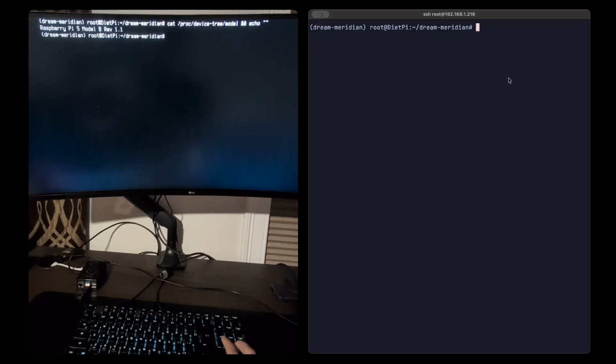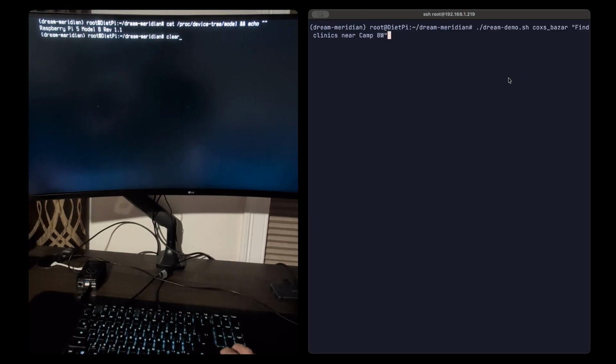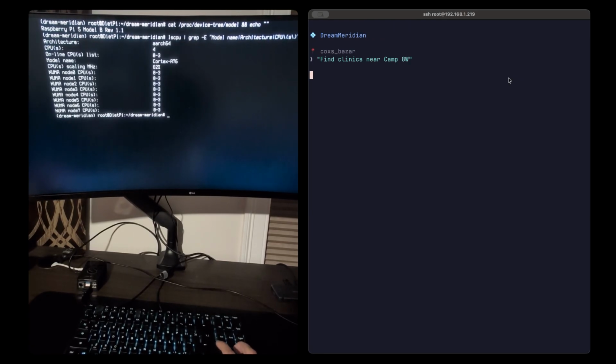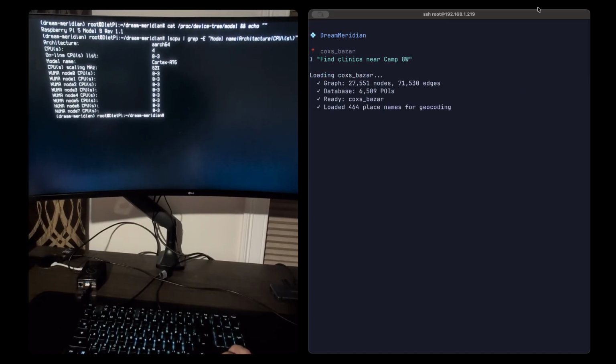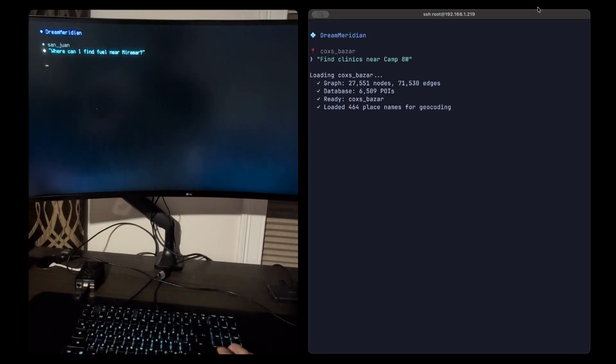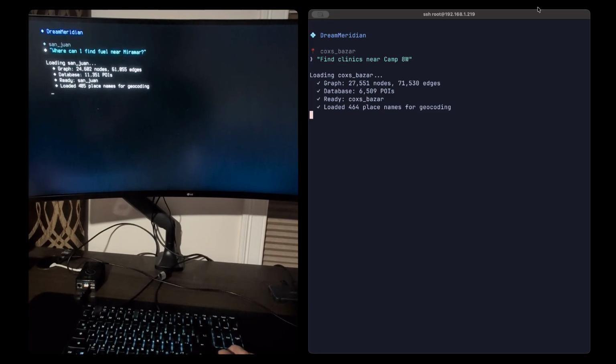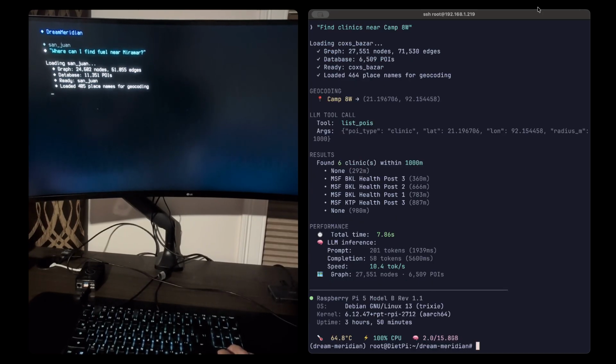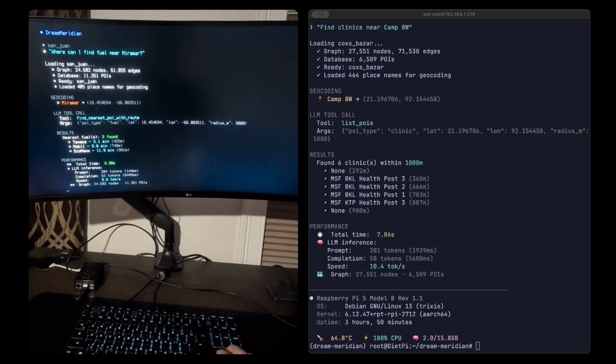Let's see it. Here's the command line interface. Video feed of the Pi, that little black box on the left. SSH on the right. I'm running queries against two different datasets, San Juan, Puerto Rico and Cox's Bazar, Bangladesh. For each query, the script runs its LLM inference, tool selection, and code execution pipeline and returns the answer. 8 seconds, entirely on device.